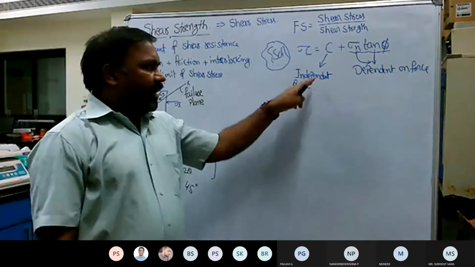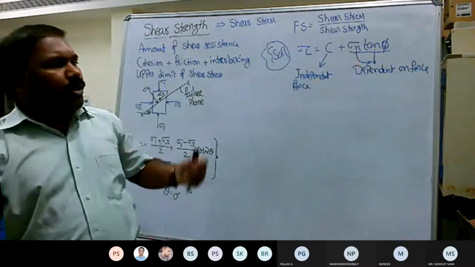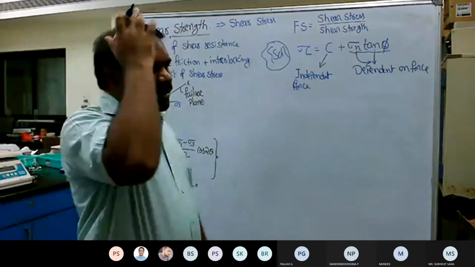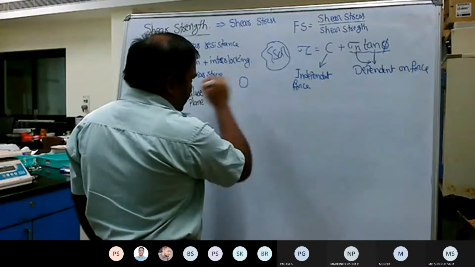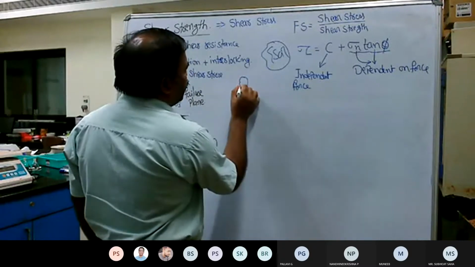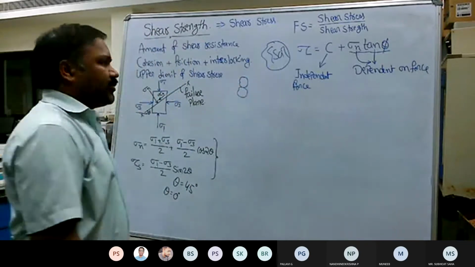Cohesion is independent of the applied force, while friction is dependent on the applied force. But when I say independent or dependent, how do we understand this at a particle level? To understand this, let us take the free body diagram of two soil particles, any two soil particles.